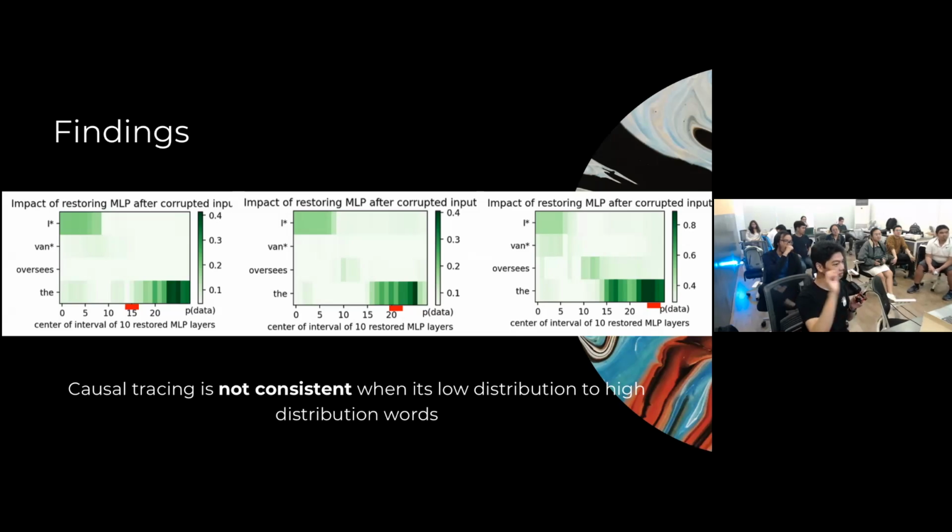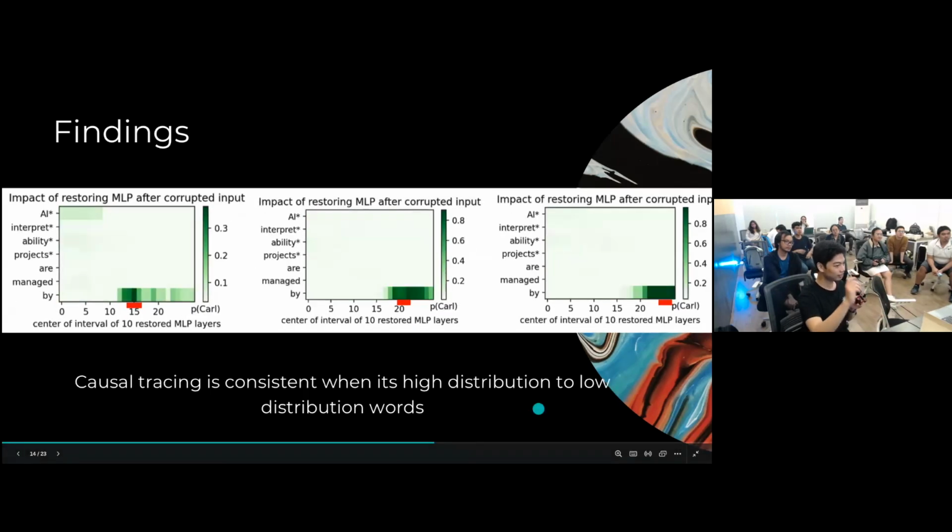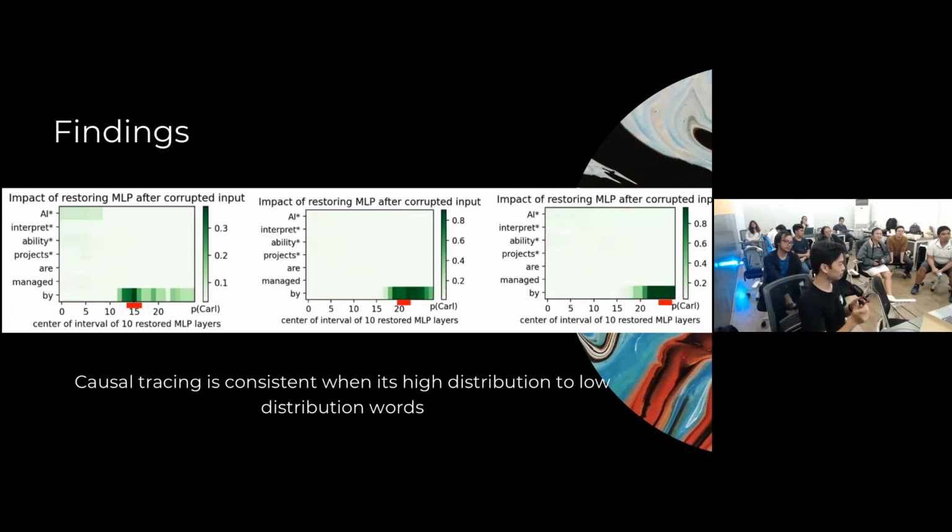But when we tried it ourselves on this data set, where the associations are between something specific like Ivan and something general like data, causal tracing doesn't work, or doesn't work consistently. That's a theory we have: it might not work because it's high distribution and a lot of things affect that being the next word, versus low distribution, where it was proven to work. But it's a working theory. We need more data to prove it, but it's looking like that.